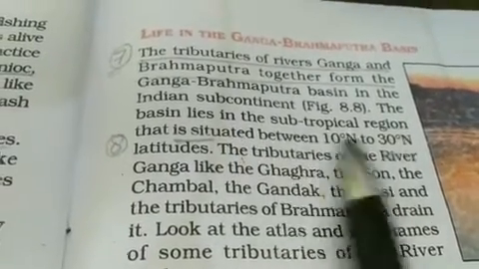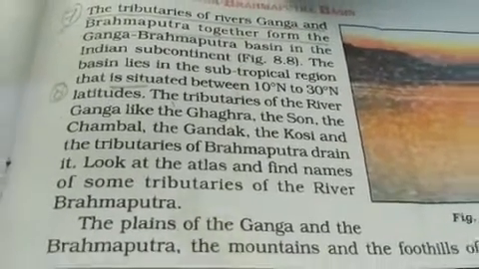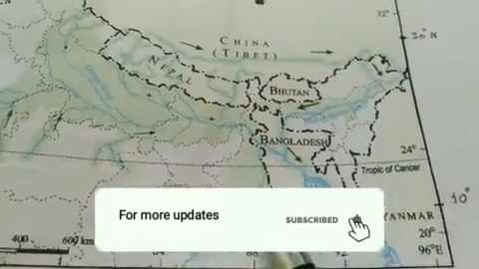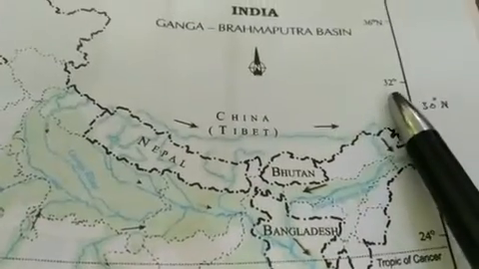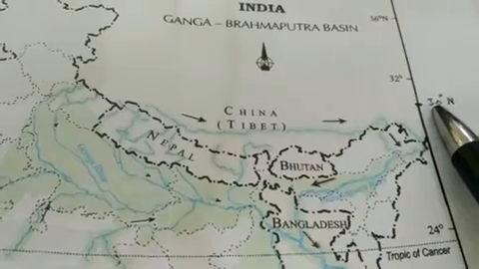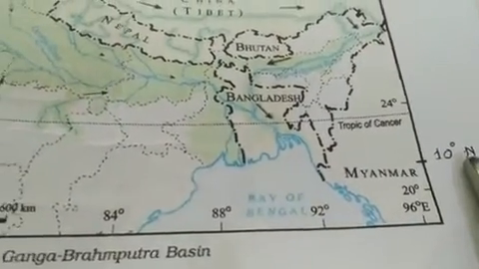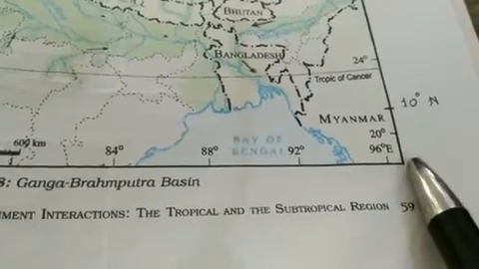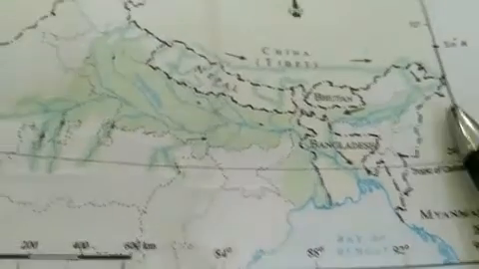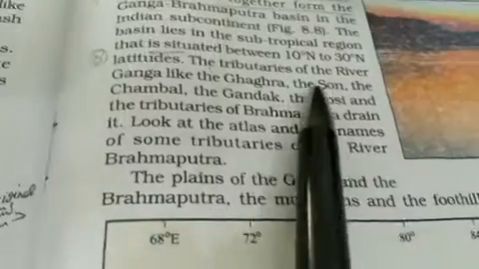The basin lies in the subtropical region, and that is situated between 10 degree north to 30 degree north. This Ganga Brahmaputra basin is located between 24 degree north and 32 degree north. So it is nearly 30 degree north to 10 degree north, because downside is the equator, and the equator is 0 degree. After that it goes up also. So it is located between 10 degree north to 30 degree north latitude.